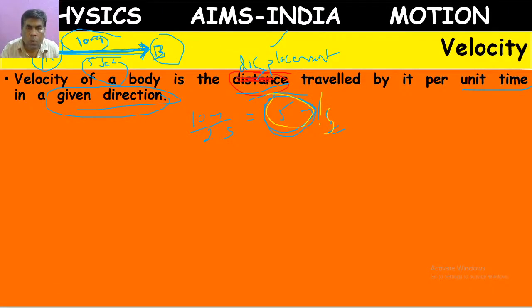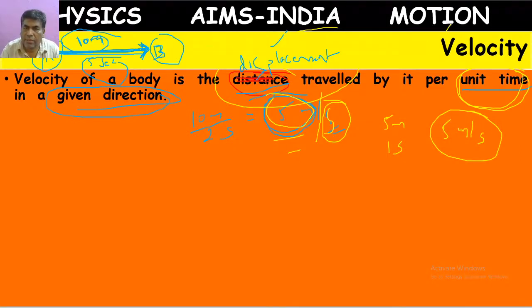So 1 second is the unit time. How much displacement happened in unit time? 5 meters. So 5 meters displacement happened in 1 second, the unit time. This 5 meters per second, we call it velocity. So what is velocity? The displacement traveled by an object in unit time.